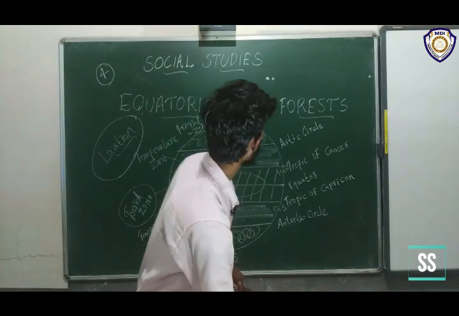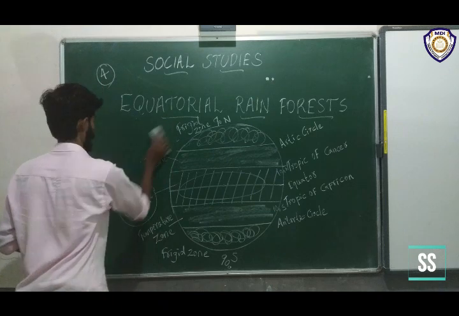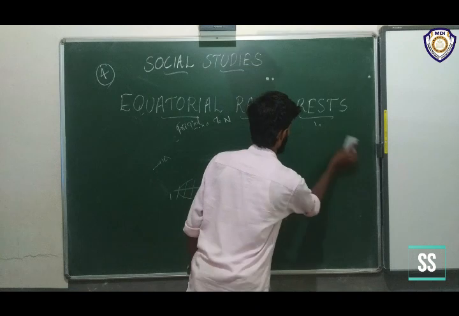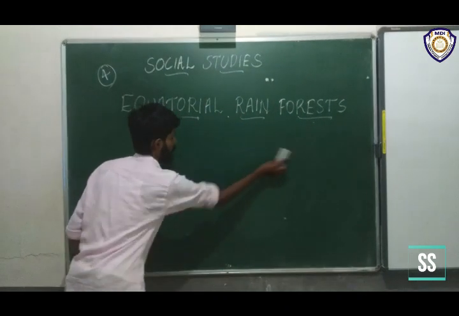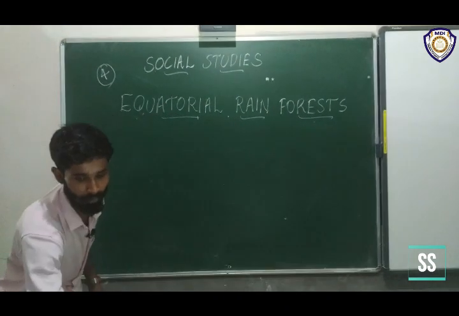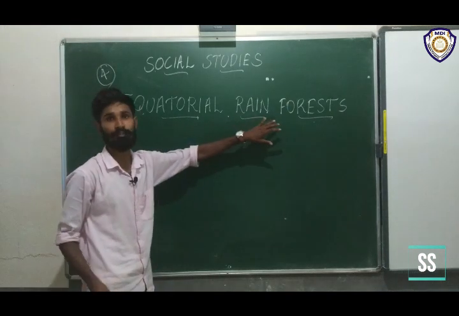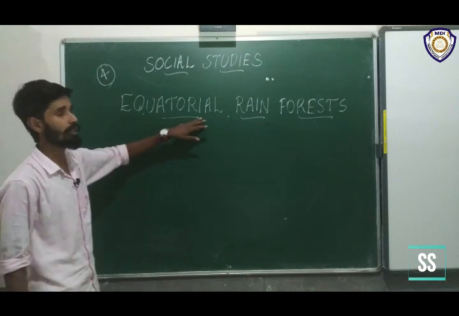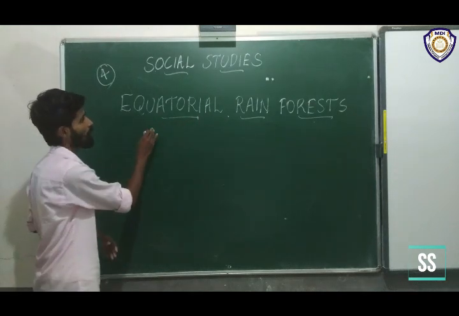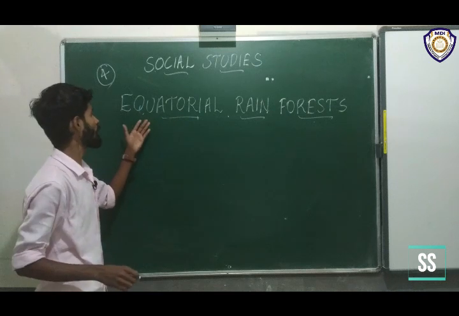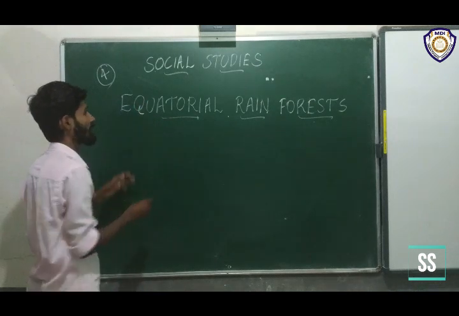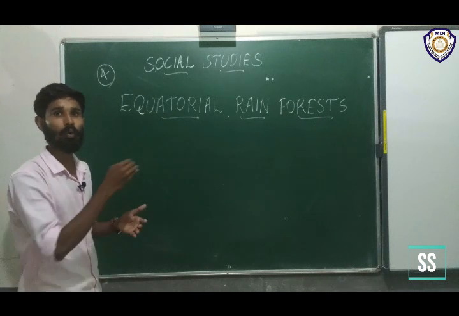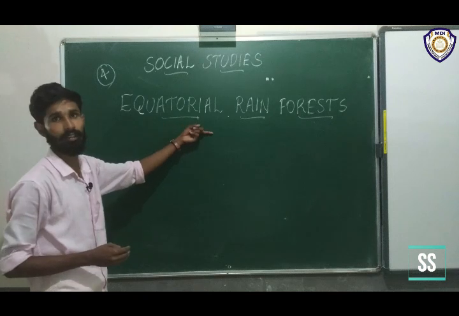Okay, we can define our chapter's name. I think all of you understand it. The name of the chapter is Equatorial Rain Forest. What is meant by equatorial? That means it lies beside the equator, above and below the equator. That's why it's called equatorial.